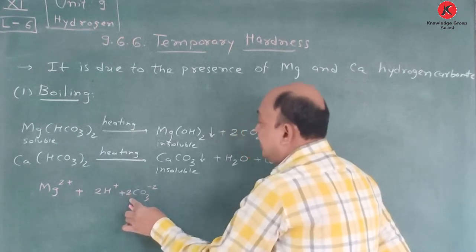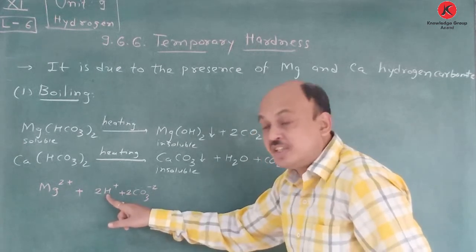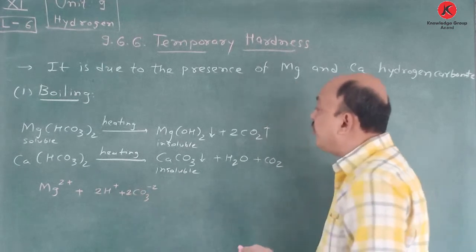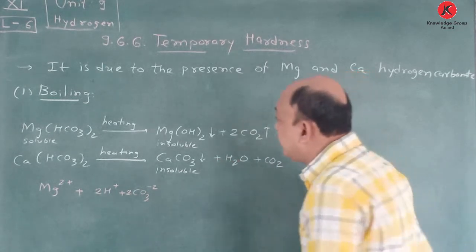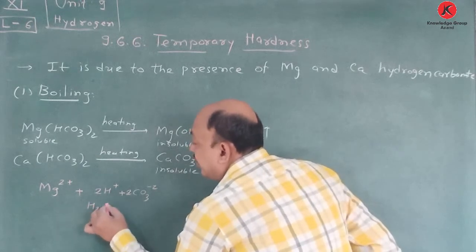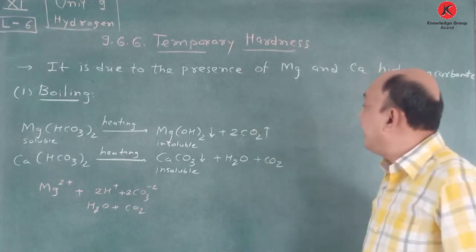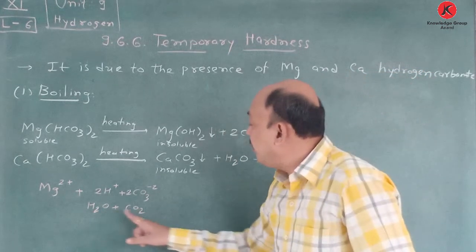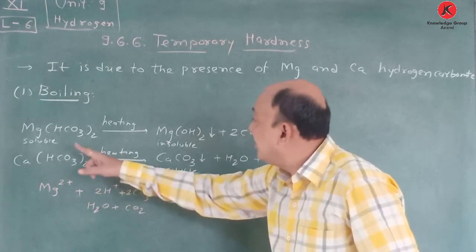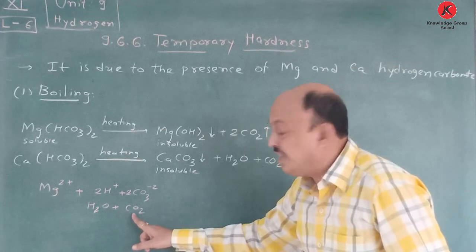So here suppose this is converted in terms of carbon dioxide and 2 OH come at this position, at that time you see Mg(OH)2 is produced. Suppose you do not understand from this one, then this is nothing but H2O plus CO2. You understand from this one very easily. So H2O plus CO2 is there. So here H2CO3 is nothing but, suppose here bicarbonate is produced. So here CO2 is already there.